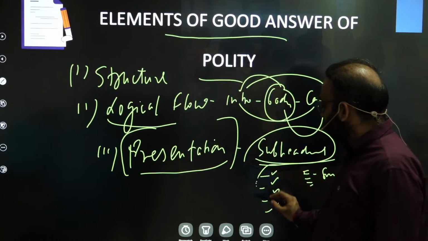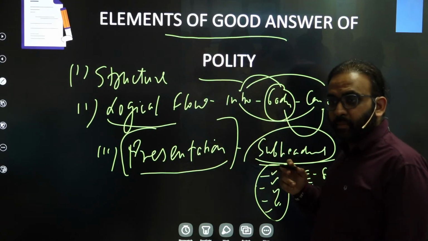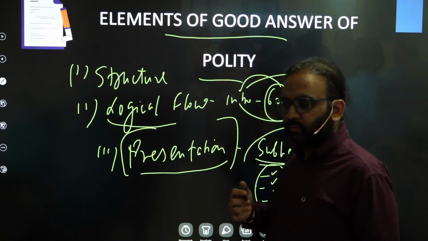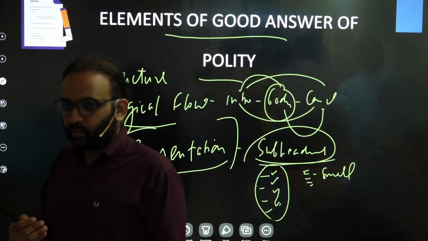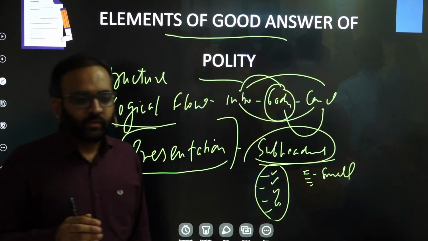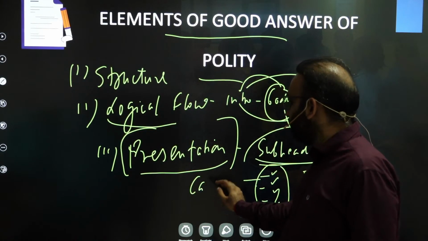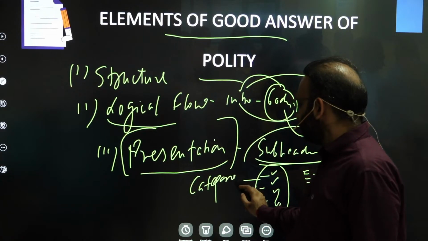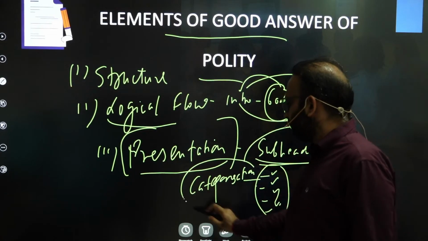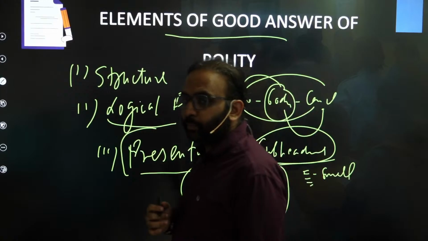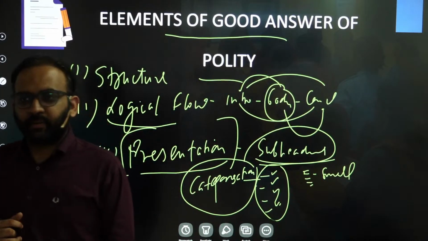And if you are writing in bullet format, one more way or one further step you can adopt in presentation to further enrich your answer is categorization that we have discussed in the previous class, right? You can categorize your points under different subheadings.